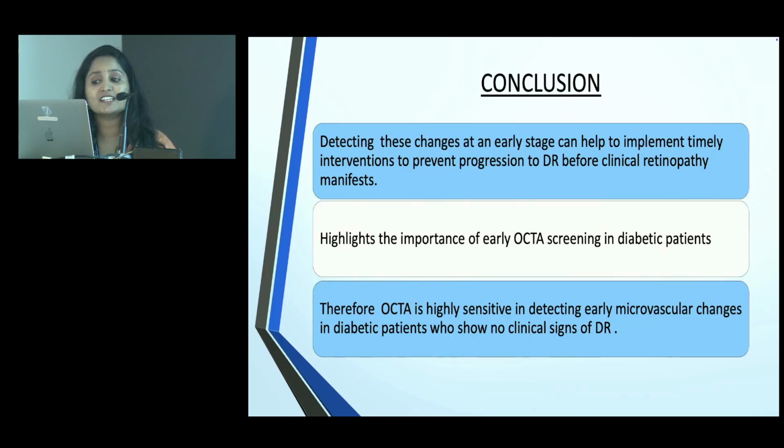Detecting these changes at an early stage can help to implement timely interventions to prevent the progression to diabetic retinopathy before clinical retinopathy manifests. It highlights the importance of early OCTA screening in diabetic patients. Therefore, OCTA is highly sensitive in detecting early microvascular changes in diabetic patients who show no clinical signs of diabetic retinopathy.